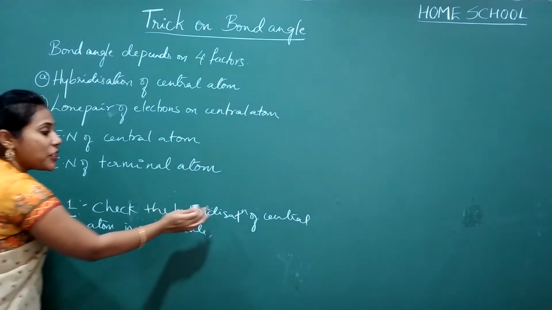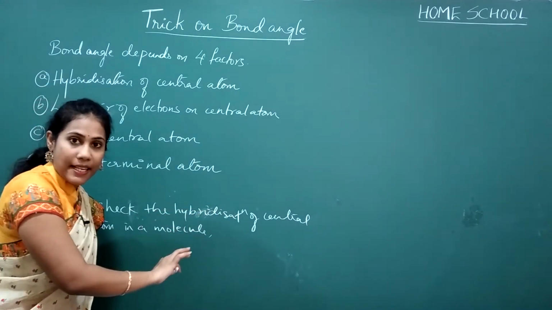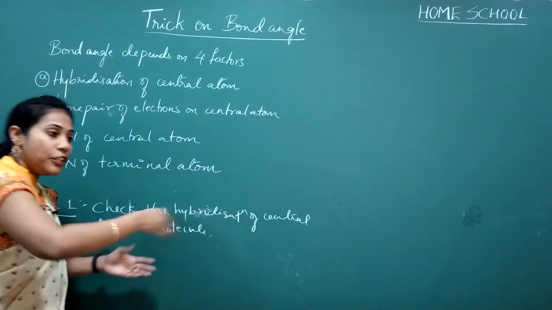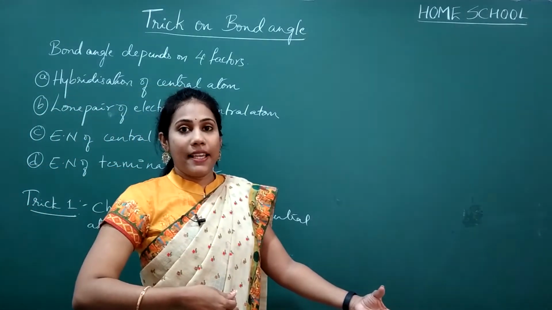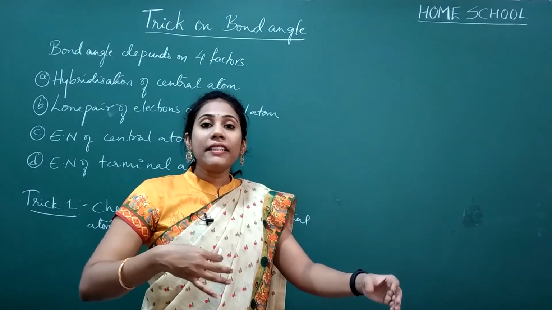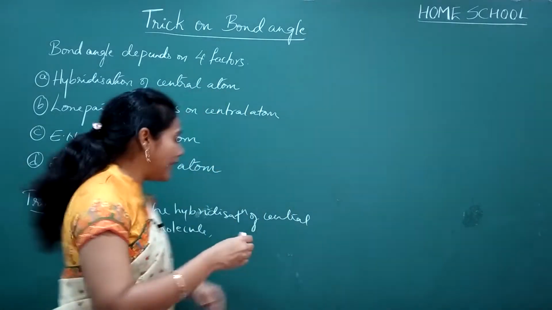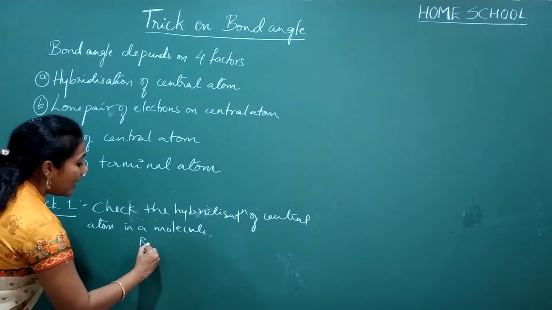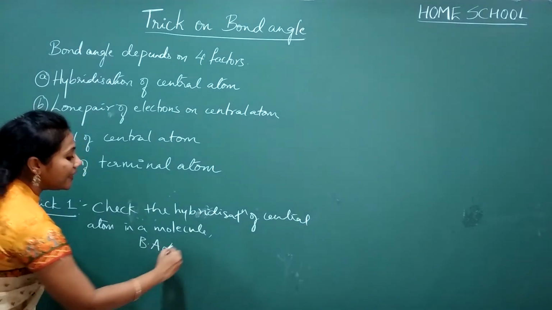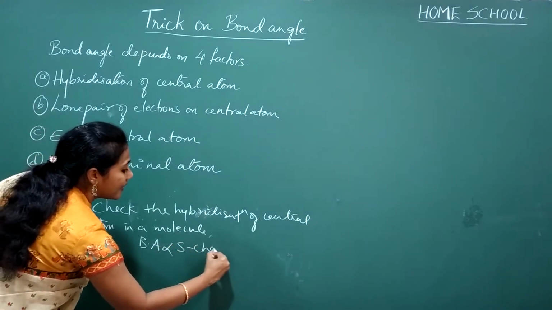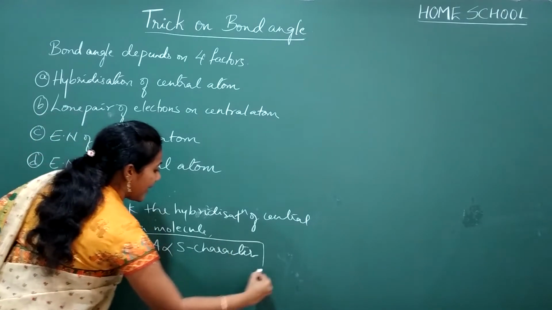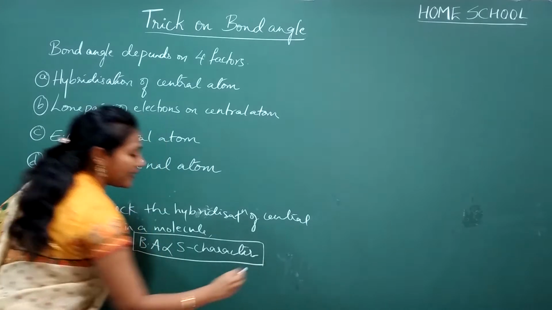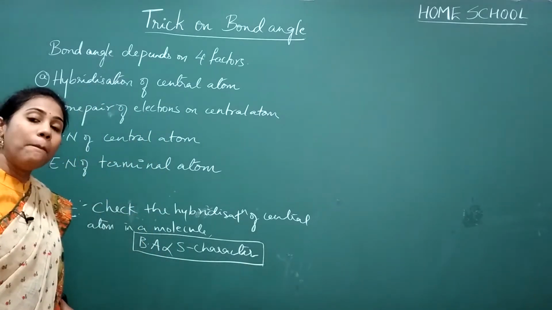Okay, after checking the hybridization on central atom of every molecule, you should compare in which of the cases more S character is there. Okay, more the S character, more will be the bond angle. So here definitely our bond angle is directly proportional to S character. More the S character, more will be the bond angle.